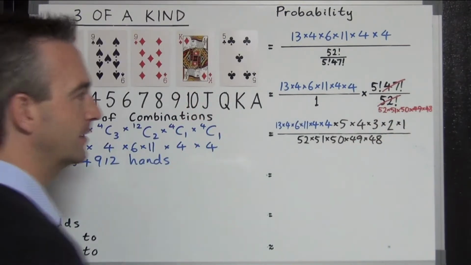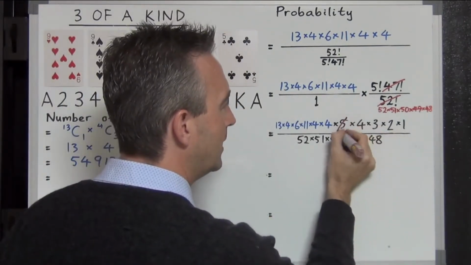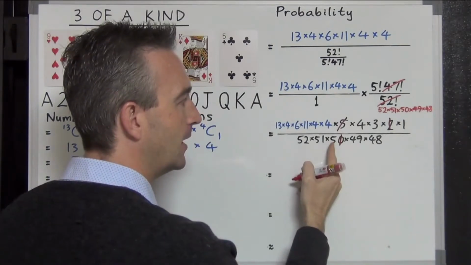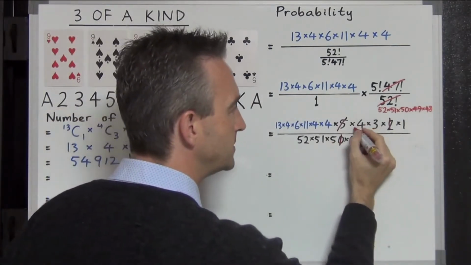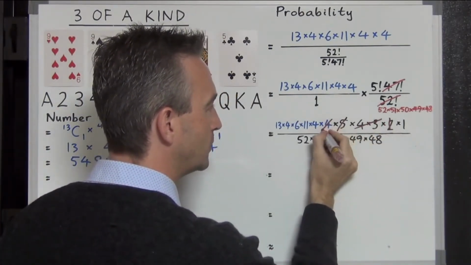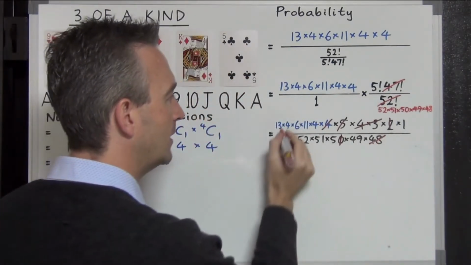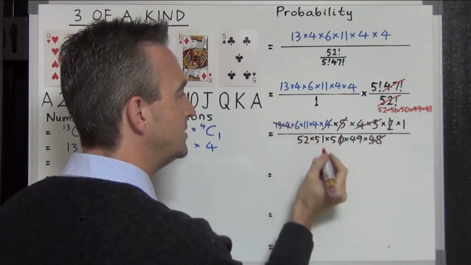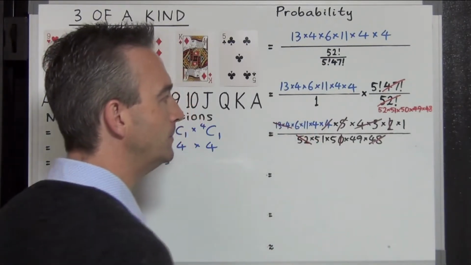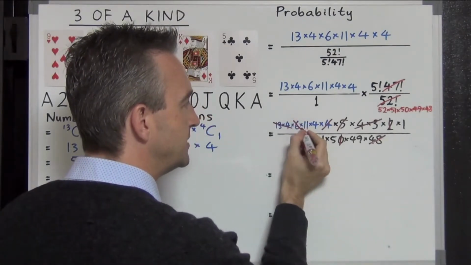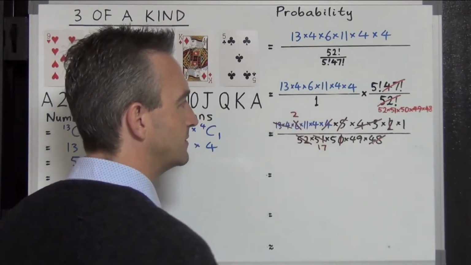Let's do some cancelling. The 5 and the 2 is my favorite. I always cancel that with the 10 first, leaving 5 instead of 50. 4 times 3 is 12, times another 4 is 48, cancelling with that 48 on the bottom. What else do we have? 13 times 4 is 52, cancelling with the 52 on the bottom. And 3 goes into 51, 17 times. 3 goes into 6, twice. I believe that's it.